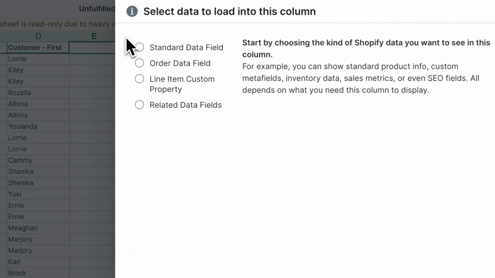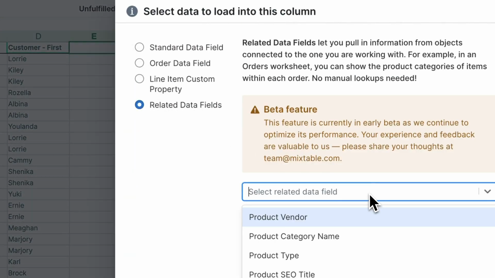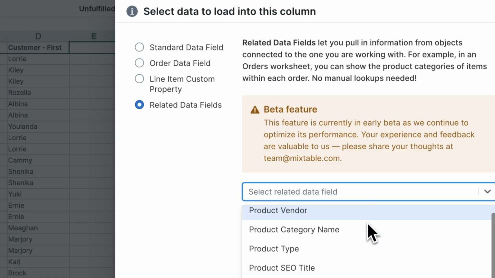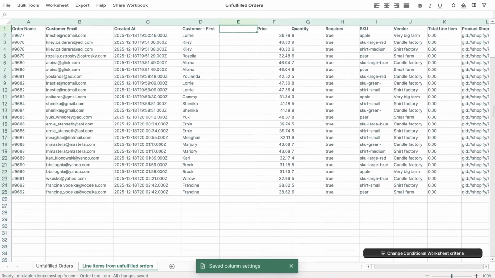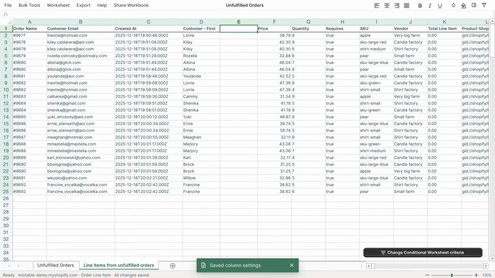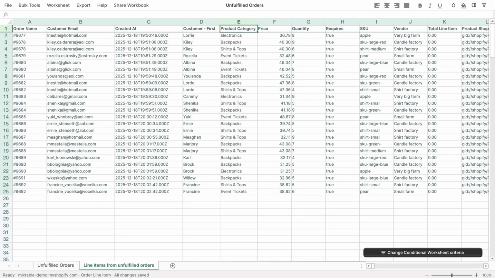In our second empty column, we'll load a related value. This is a special Mixtable ability to pull other related data that belongs to an object that is related to each line item. This can be product or variant data, along with product or variant metafields. In our example, we'll load the category of the product for the line item. Once we map our column, Mixtable immediately begins loading it with existing data. We can see that our product category name has loaded.